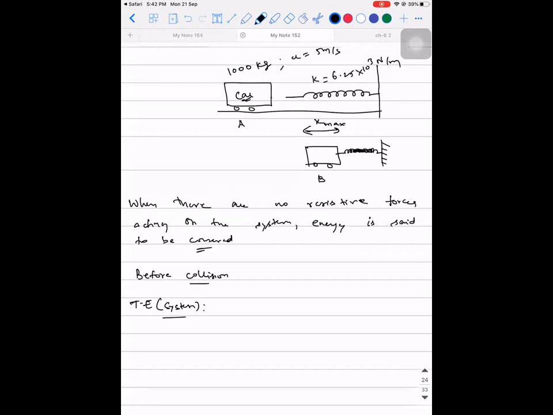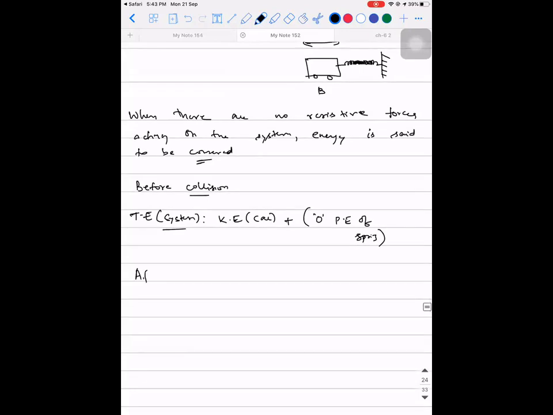Car has mass and velocity. What is the type of energy you are going to define? Kinetic energy. The kinetic energy of the car plus the spring, the only energy possible for a spring is elastic potential energy. In this scenario, that is before collision, will the spring have any elastic potential energy within itself? No, sir. Zero. So it is only kinetic energy of the car plus, I'll write it for understanding purpose, zero potential energy of spring because it is completely in its rest state.